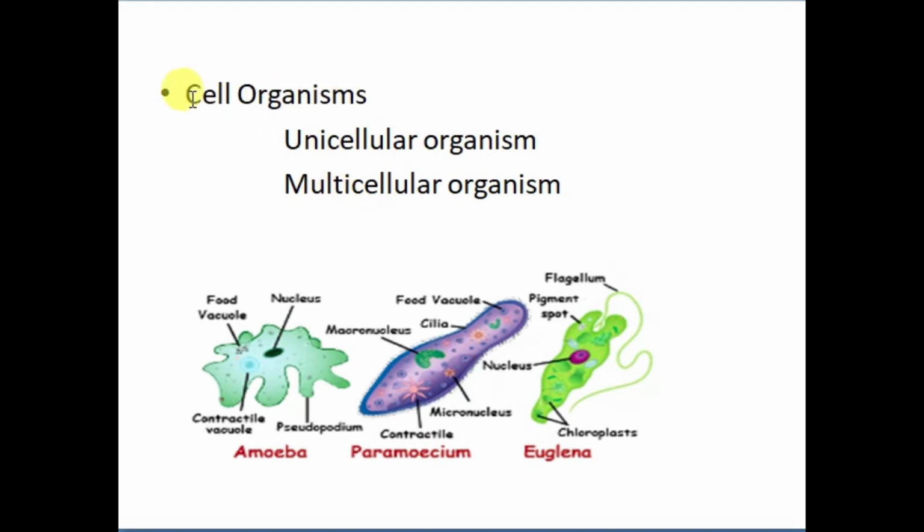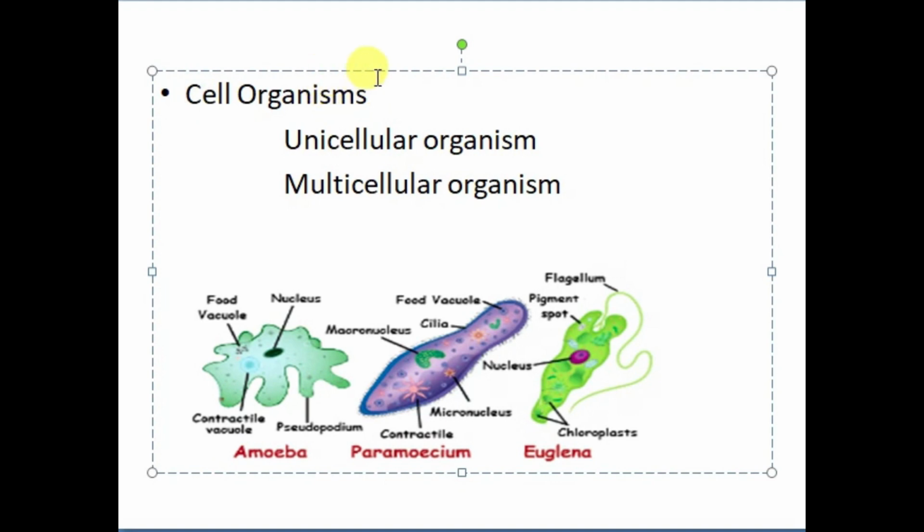We have two types of organisms: unicellular organisms and multicellular organisms. Unicellular means single cell. Single cell organisms are called unicellular organisms, and if an organism has multiple cells present in it, it is called a multicellular organism. Human beings are multicellular organisms because we have a very large number of cells in our body. We cannot count how many cells we have. We have so many cells in our body, and that is why we are called multicellular organisms.